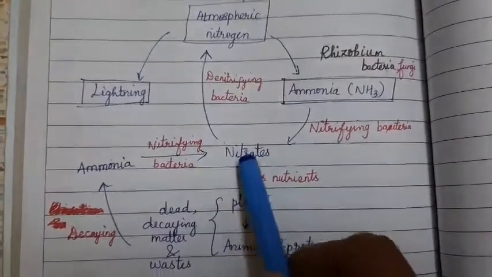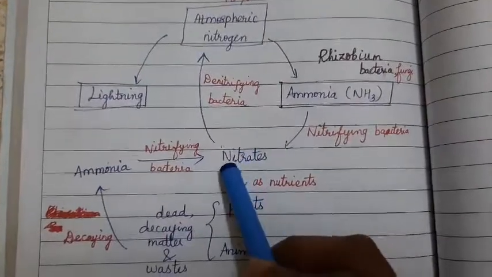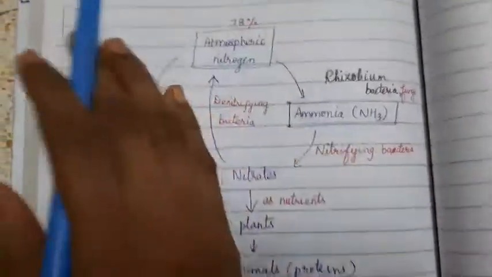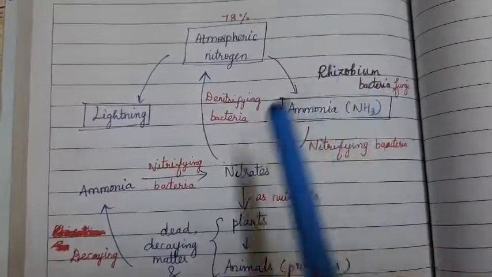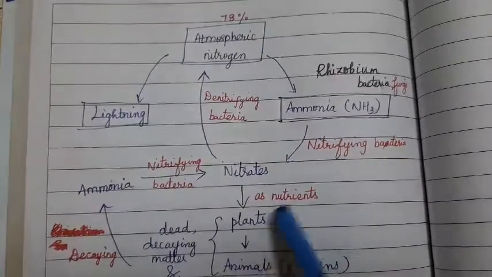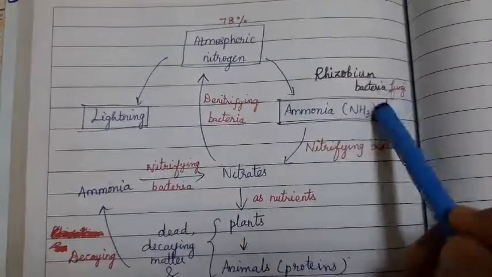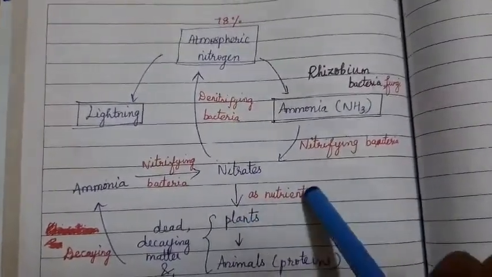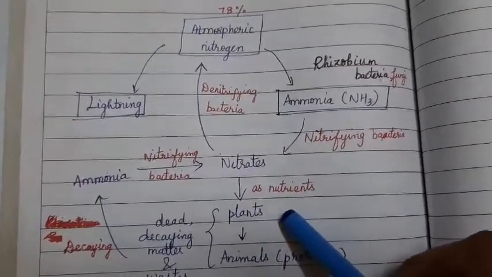So now these nitrates only are used by the plants. The plants will absorb the nitrates as nutrients. Okay, so just look at it now. Atmospheric nitrogen is converted into ammonia. Ammonia is again converted into nitrates. So nitrates only are used by the plant as nutrients. So when we apply fertilizers such as ammonia, it will get converted into nitrates, which is the main requirement of the plant as nutrients. Okay, now if there are plants, who will feed on them?